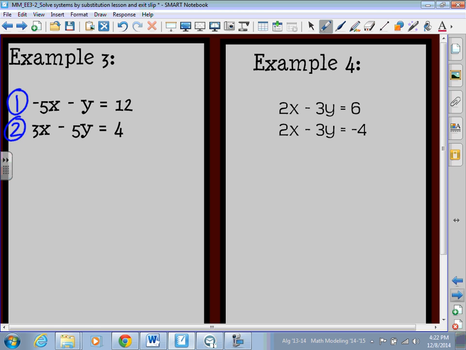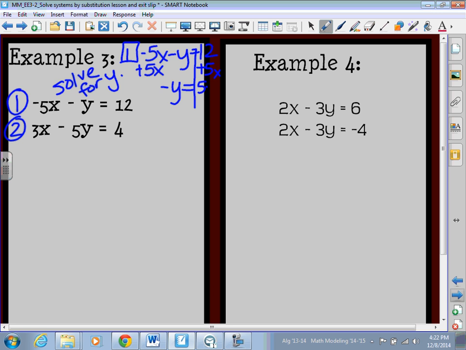So in equation 1, hopefully you're like, ooh, solve for y, because it has a coefficient of that -1. So step 1, again, I'll box it. -5x minus y equals 12. I'm going to solve for y here, because it's the easiest. So I'm going to add 5x, so that cancels. I'm left with -y is equal to 5x plus 12. And then I need to divide everything by that -1, which just changes everybody's sign. So y equals -5x minus 12. So there's step 1, I solve for y.